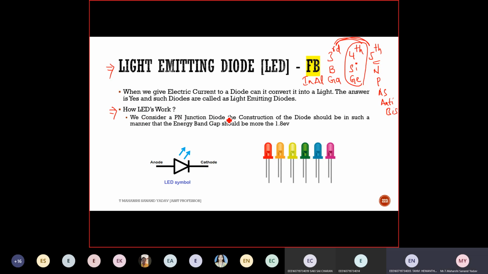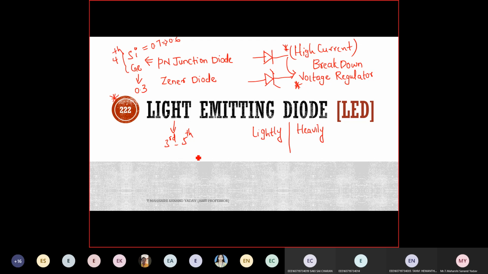We consider a PN junction diode. The construction of the diode should be in such a manner that the energy band gap should be more than 1.8 electron volt. What is the energy band gap for silicon? What is the energy band gap for silicon at 0 degree Kelvin?